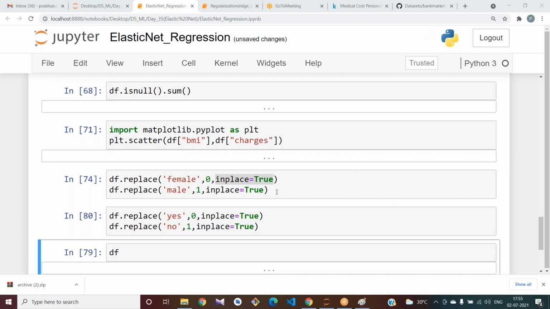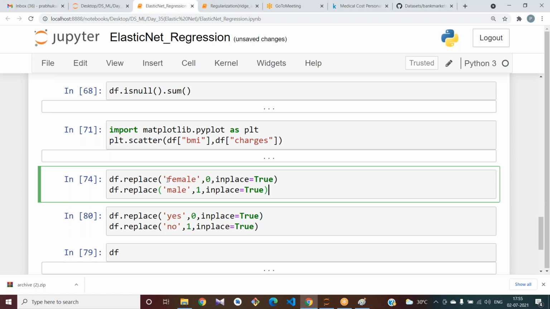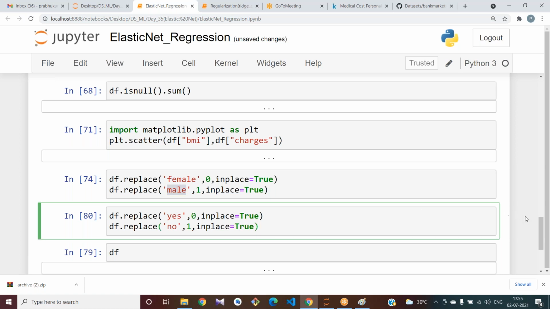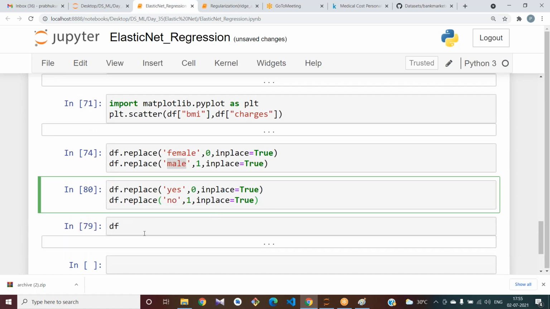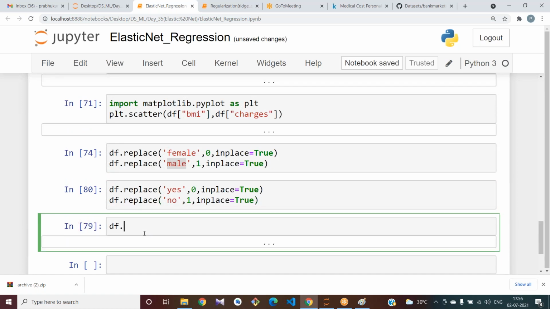See, I have replaced values here. That's it. And the next one is df.replace.